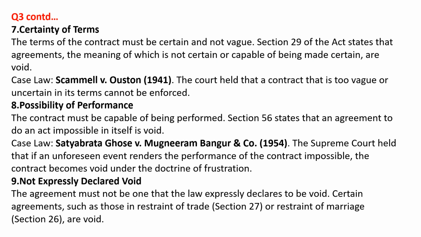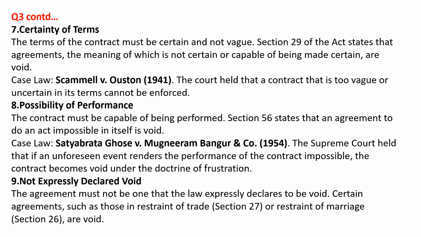Next essential element is certainty of terms. The terms of the contract must be certain and not vague. Section 29 of the Act states that agreements, the meaning of which is not certain or capable of being made certain, are void. Case law, Scammell versus Austin. The court held that a contract that is too vague or uncertain in its terms cannot be enforced.